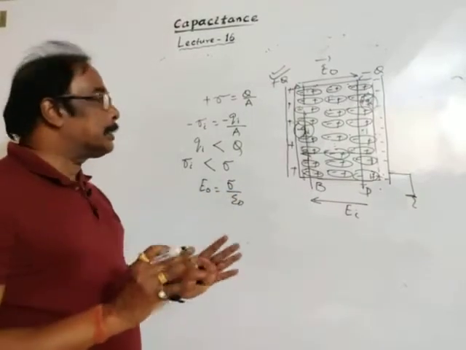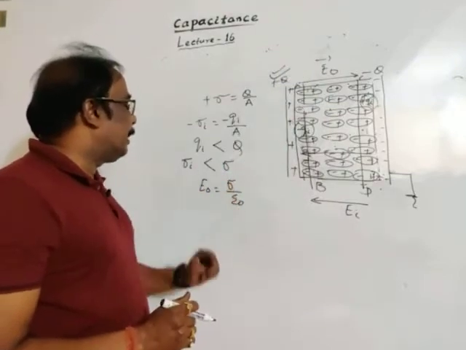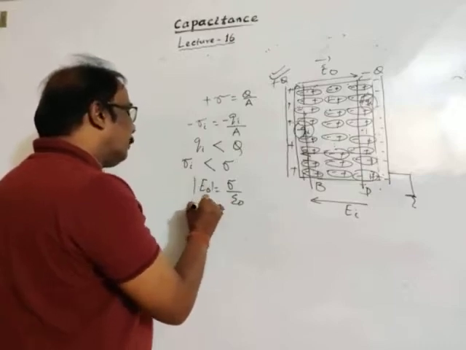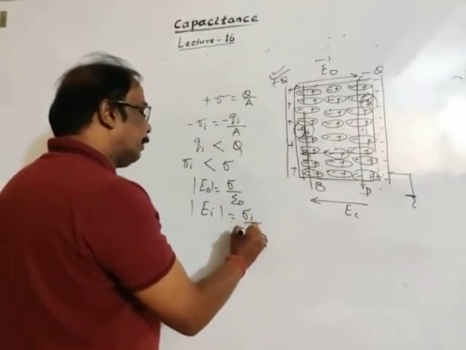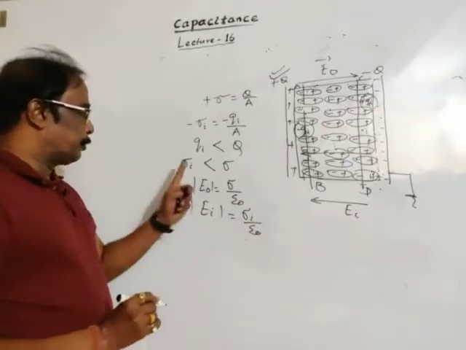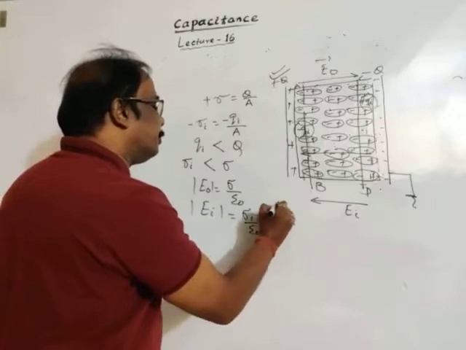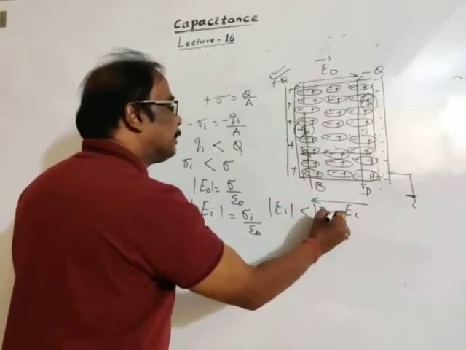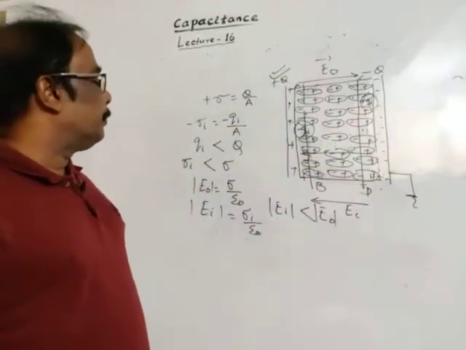We have already discussed that the original electric field is sigma divided by epsilon naught, and the induced electric field, only magnitude, is sigma i divided by epsilon naught. Since sigma i is less than sigma, the magnitude of the induced electric field is less than that of the established electric field in between the charges.